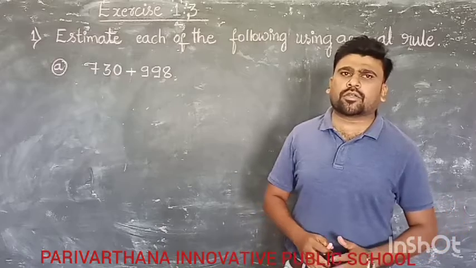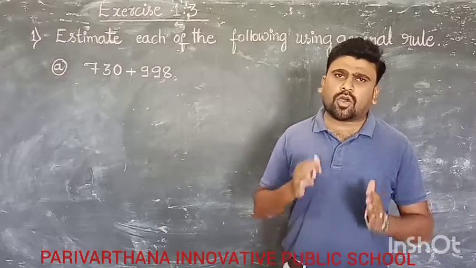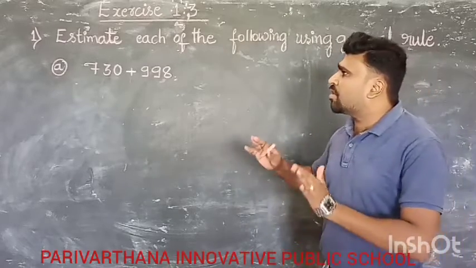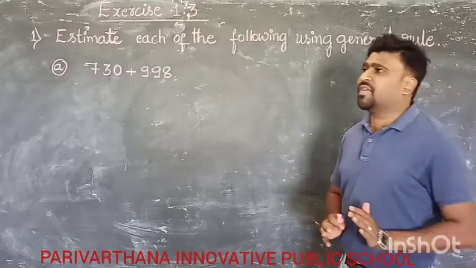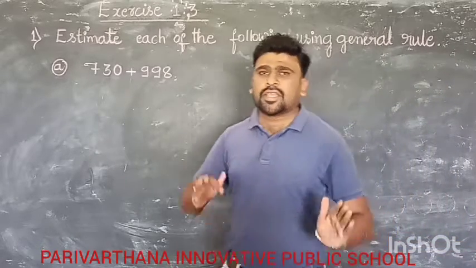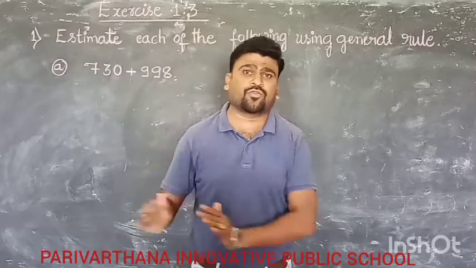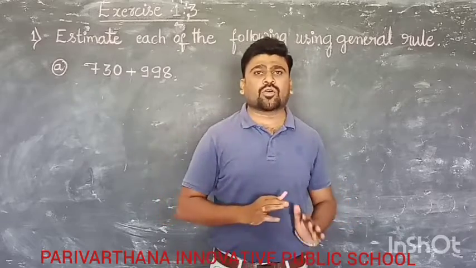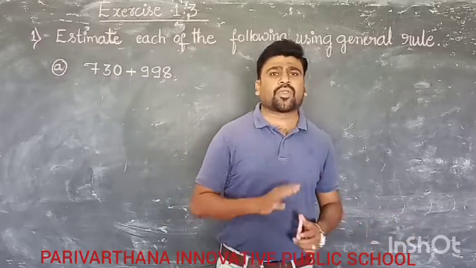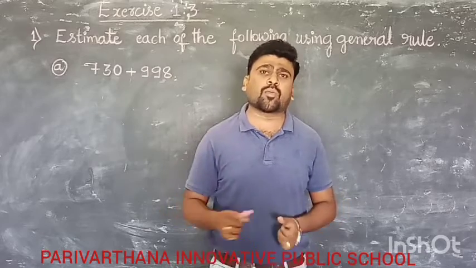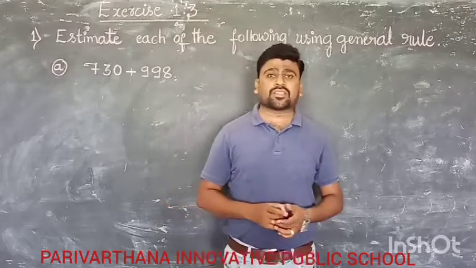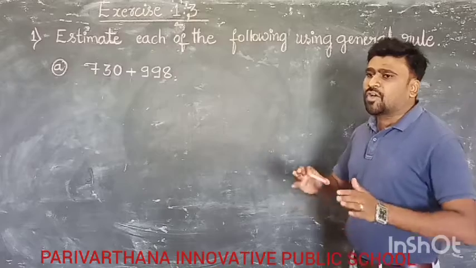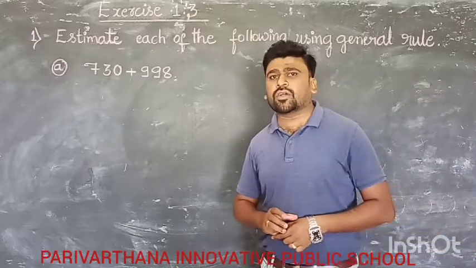Today in this class we are going to discuss the first chapter, the last concept, that is exercise 1.3. It is only based on estimation. In the previous class we already discussed estimation, nothing but rounding off. Rounding off to 10, 100, 1000 and 10,000, we have already discussed, and also the Roman number system. Therefore we are moving on to the last exercise of the first chapter, Knowing Our Numbers.